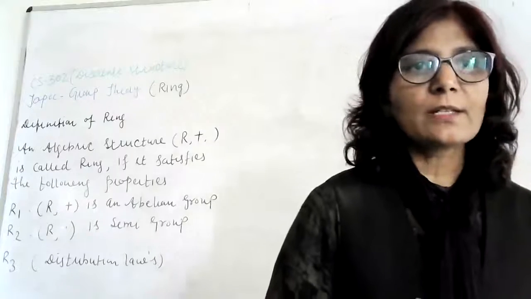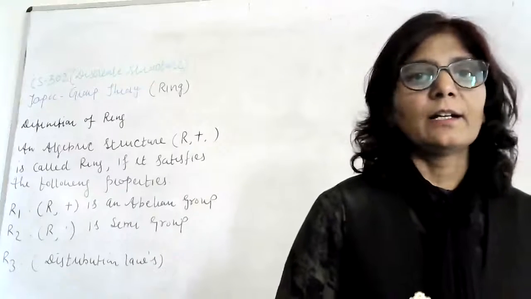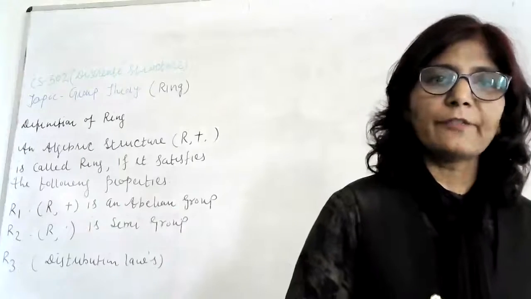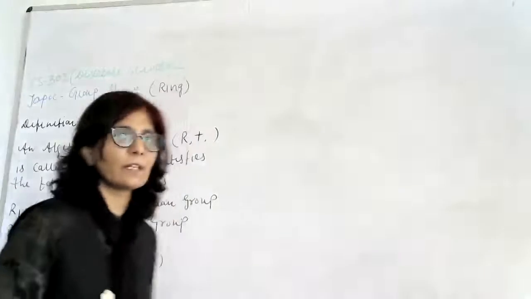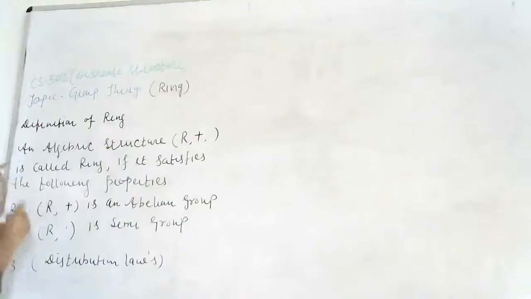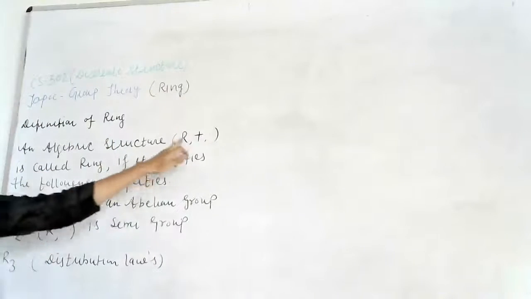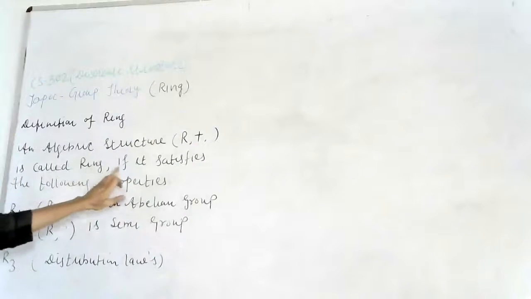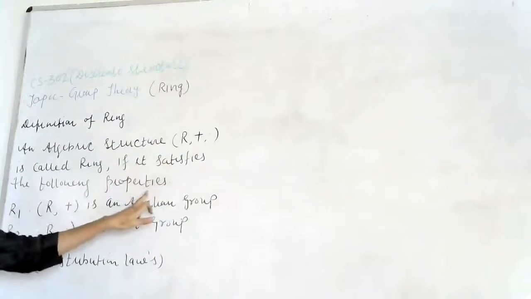Our today's topic is ring. Ring is a part of group theory. So let us start with the definition of ring. So what is ring? The definition of ring is an algebraic structure R, plus and dot, under addition and under multiplication, is called a ring if it satisfies the following properties.